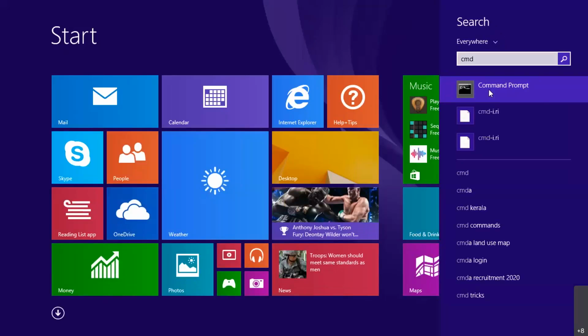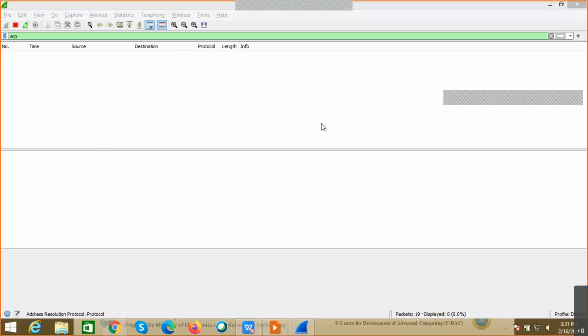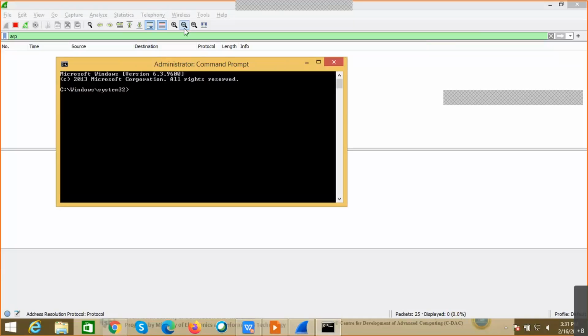But before that, one thing we have to remember is there is again a command for deletion of all these ARP entries. Whenever there is a deletion of ARP entries, we need to understand that we have to run the system in administrator mode. So arp -d *, that means I'm trying to entirely clear the cache or the table of this ARP. Okay, now it is clean.